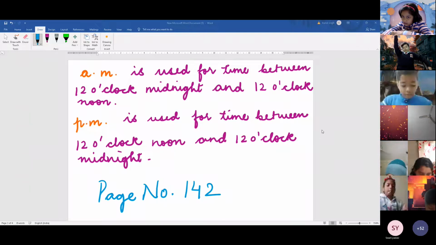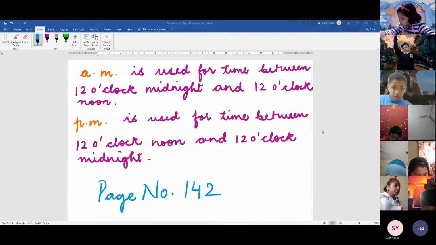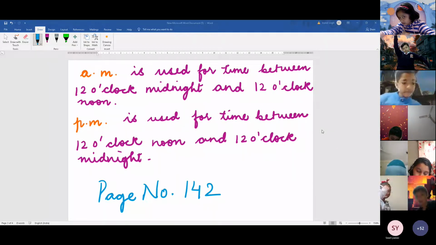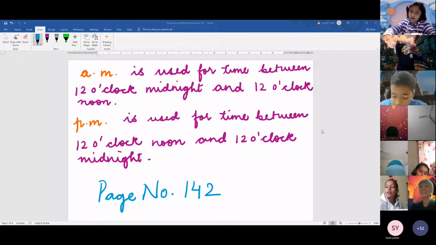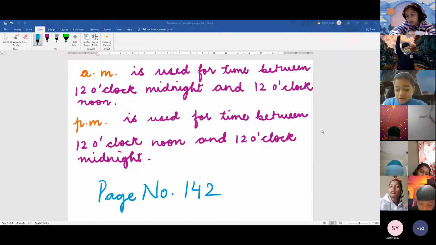The time is, what is the time? Ma'am, 1:30. Will you say 1:30? How will you say time? 1:30 AM. Anvi, AM is after midnight, after 12. 1:30 PM, sorry. But how will you say 1:30? How will you tell time?